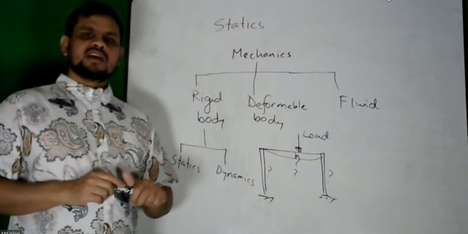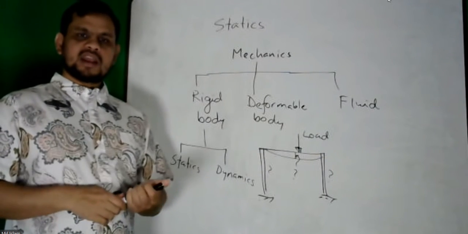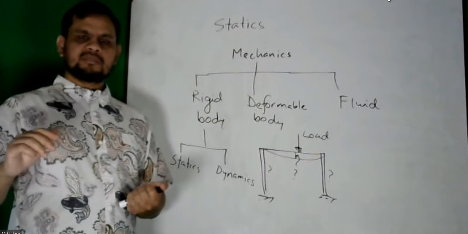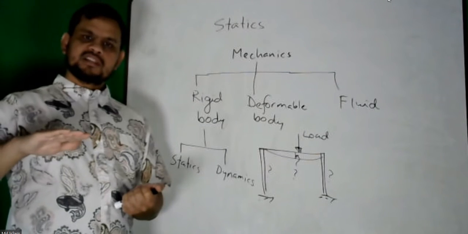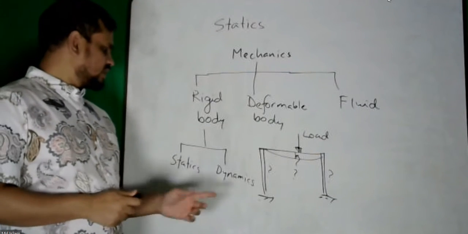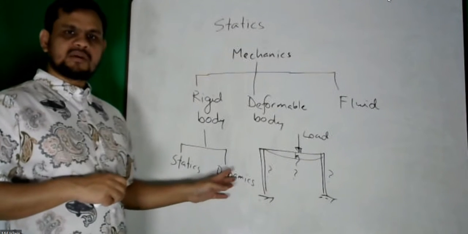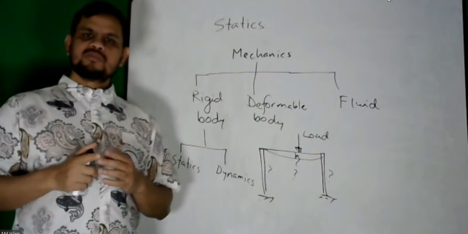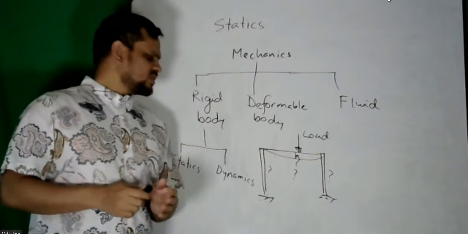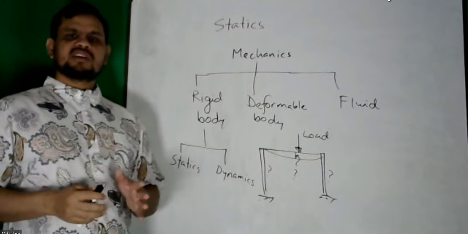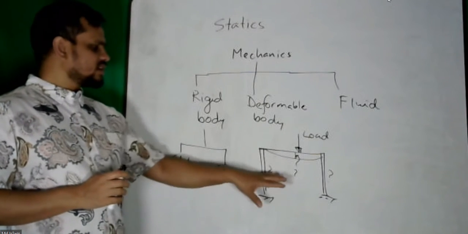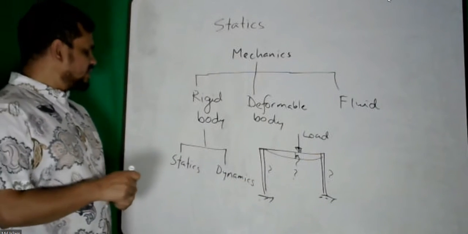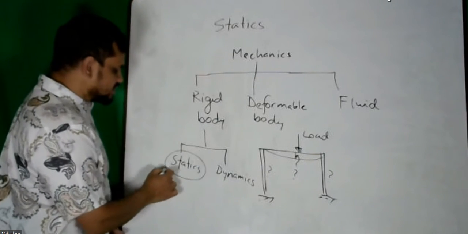Say the speed of a car at some time is 10 miles per hour, after some time it's 20, after some time 30 miles per hour, after some time 40. That means speed is increasing. That discussion is covered under dynamics. Statics is where the body is not moving, or if it moves, it moves at a constant speed. Mostly statics means actually not in motion, a structure like this. So that is the overview of mechanics. In this class we will do only statics.